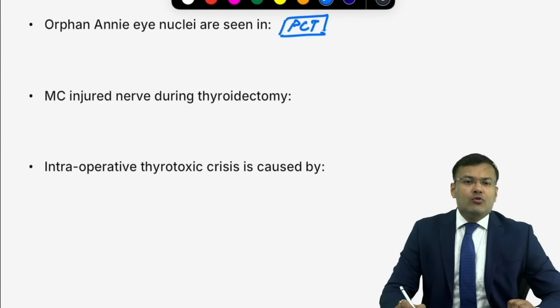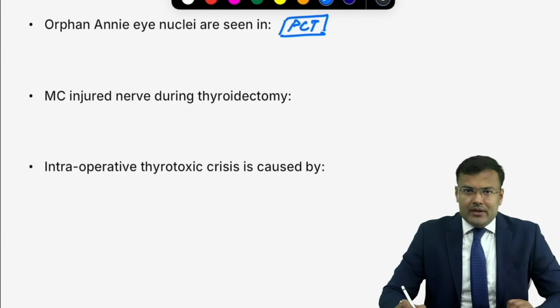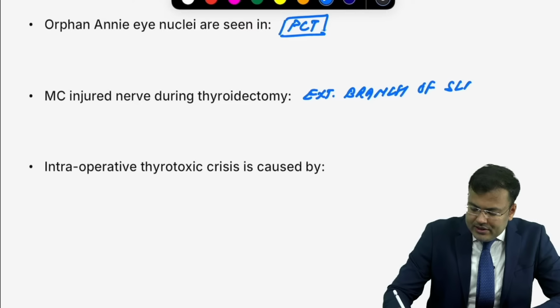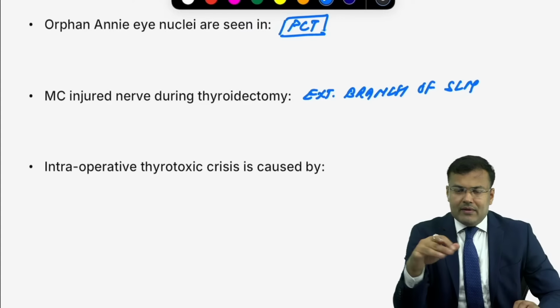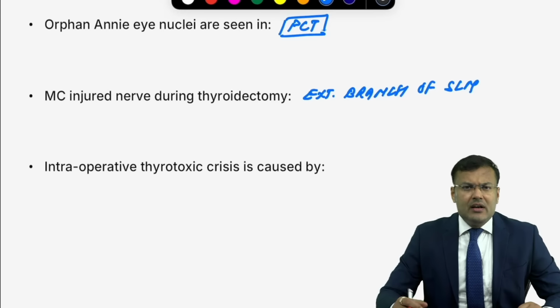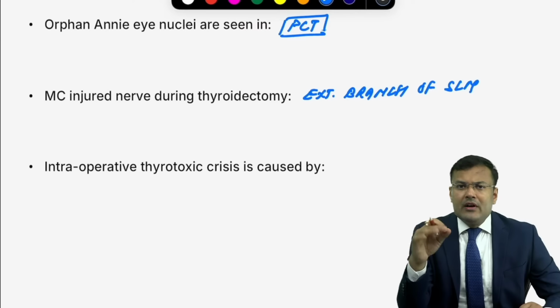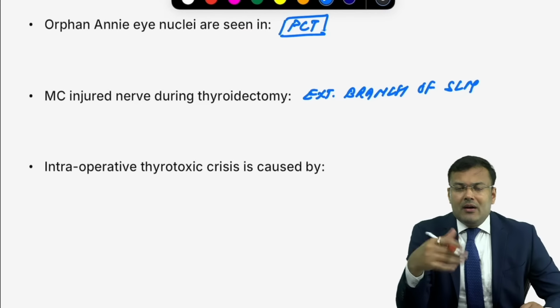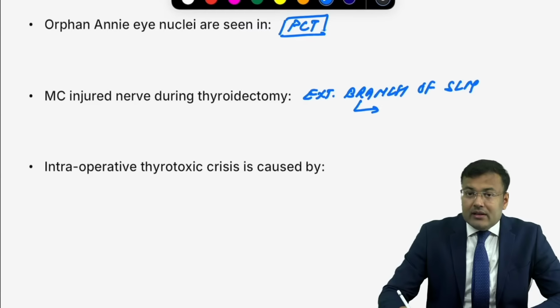Okay. What is the most commonly injured nerve during thyroidectomy? Tell me. It is the external branch of superior laryngeal nerve. What is the clinical scenario? If a patient is going to sing and the external branch of superior laryngeal nerve is injured, the patient is not able to elevate the pitch. So the patient cannot sing. This question was asked in the FMGE exam this year in January. After total thyroidectomy, the patient was not able to sing because this nerve is responsible for elevating the pitch.